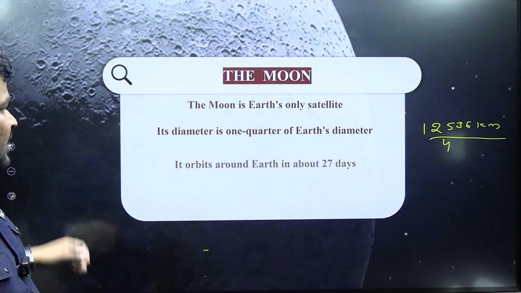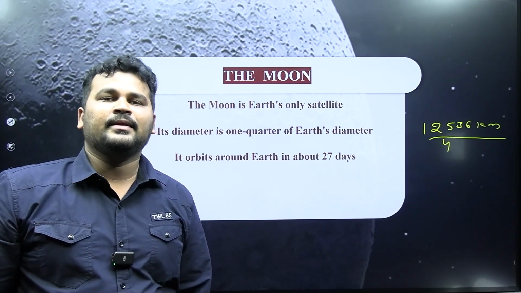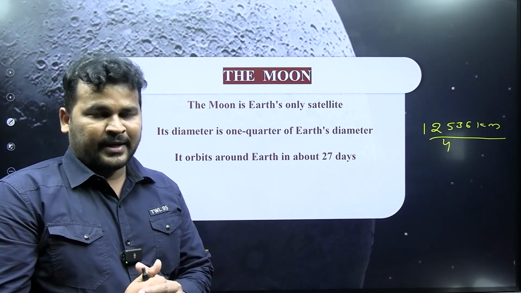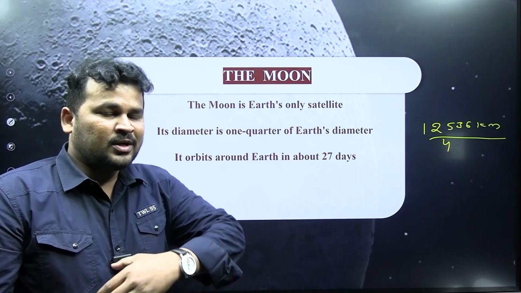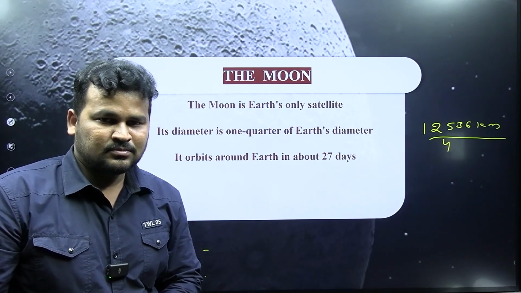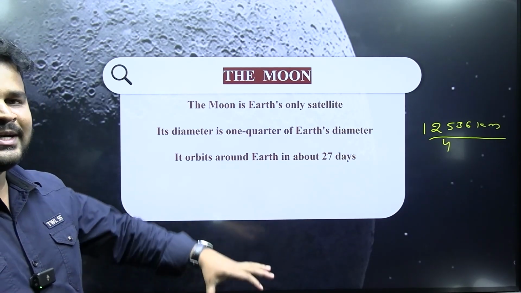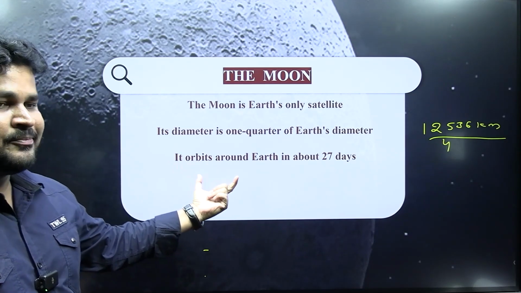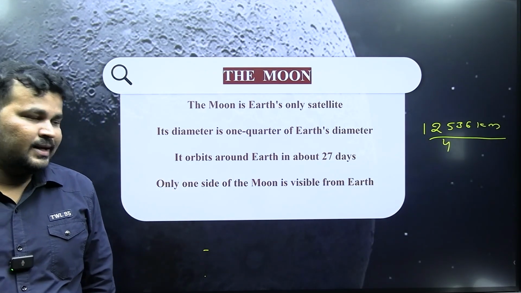Next, after that, it orbits around the Earth in about 27 days. So the moon takes 27 days to complete one orbit around the Earth. Okay, so this is the time period for the moon to complete one revolution around the Earth in an elliptical path. So only one side of the moon is visible from Earth.